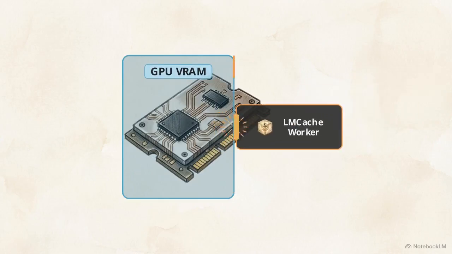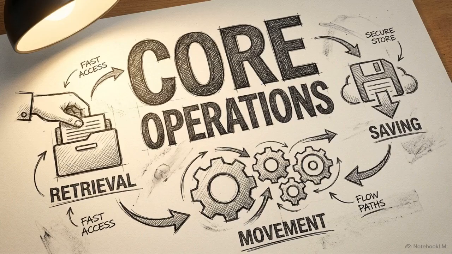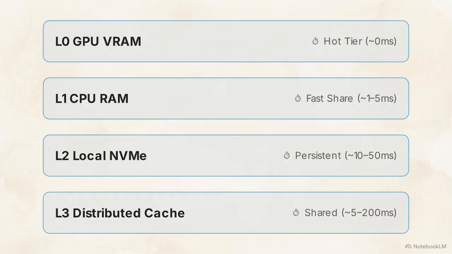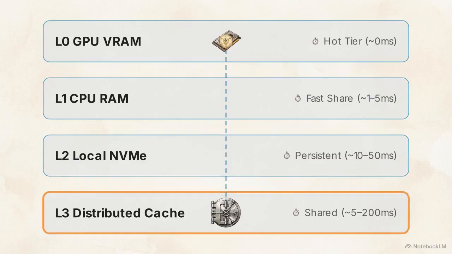This chart illustrates how LMCache migrates state out of GPU memory. It routes from L0 GPUs down to L1 CPU RAM, L2 local disks, or L3 distributed caches. Instead of deleting tensors, the worker triggers the store operation, offloading completed KV blocks down the hierarchy.